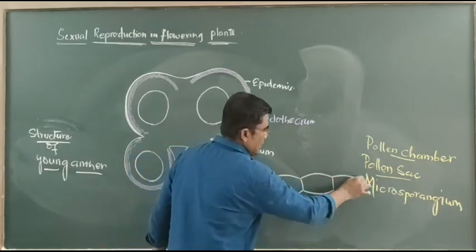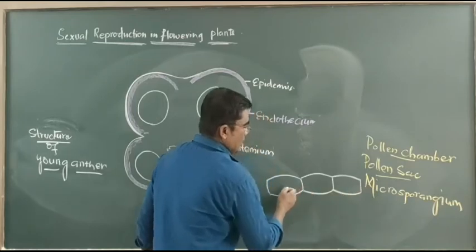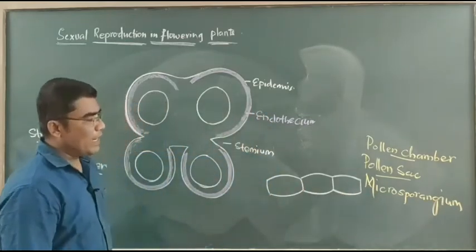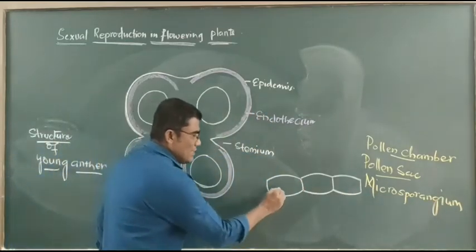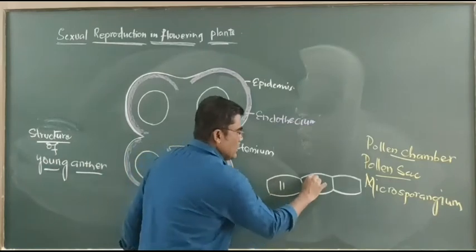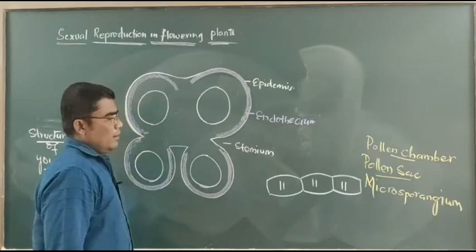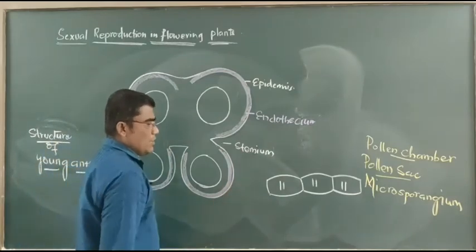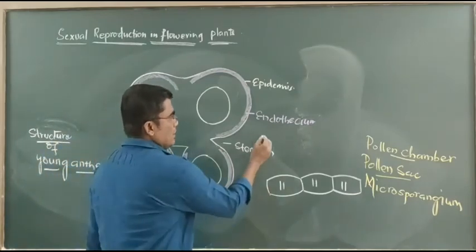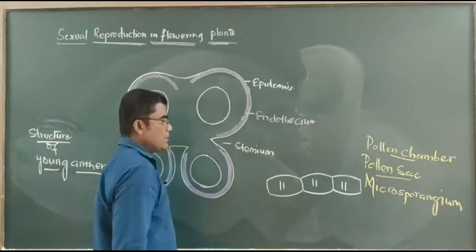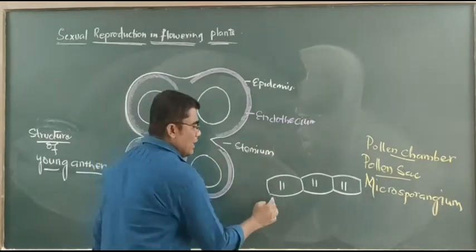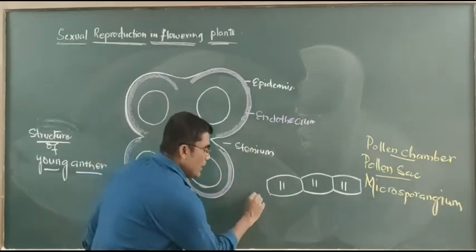Cells are like this. These type of cells are said to be barrel-shaped cells, and these cells comprise transfer bands. What is the use of these transfer bands? We discuss. The cells in the endothecium are barrel-shaped, and these are hygroscopic in nature.